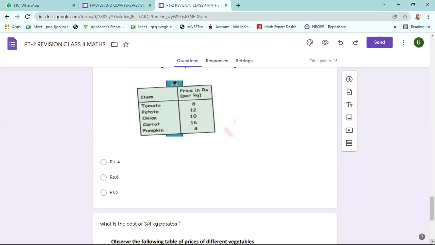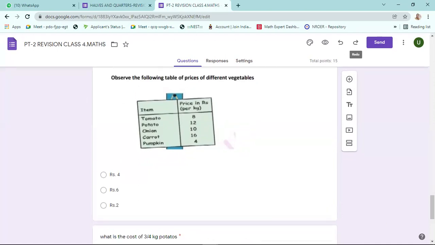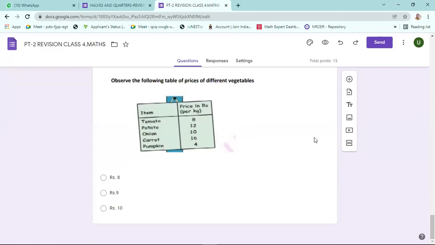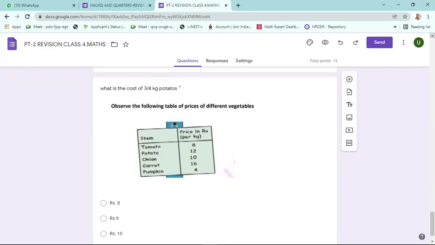Suppose in the same chart, what is 3/4 kg of potatoes? Next question. 3/4 kg of potatoes.